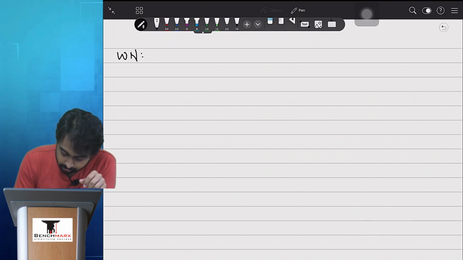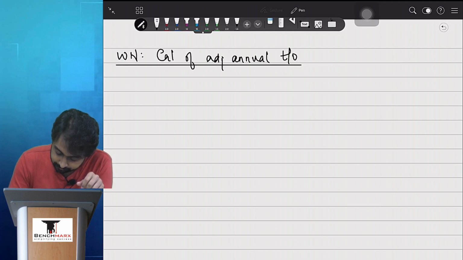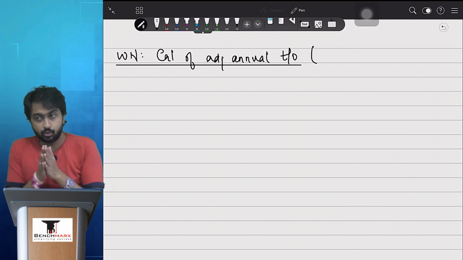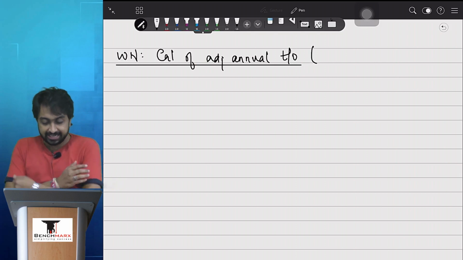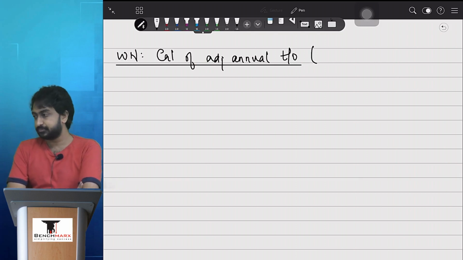Working note: calculation of adjusted annual turnover. ये भी important है. Now adjusted annual turnover. Okay, you guys tell me what is the date? What is the date of the annual turnover I want in this step? बताइए.